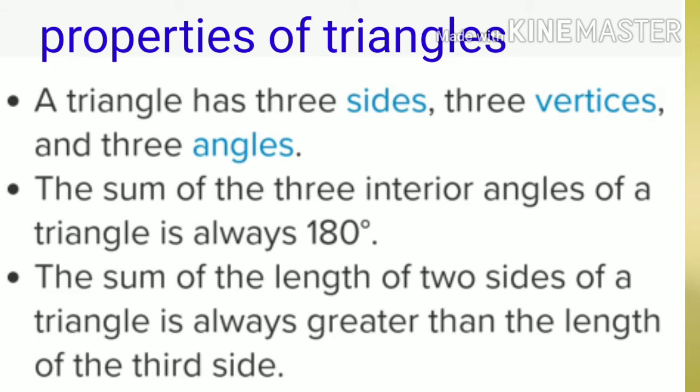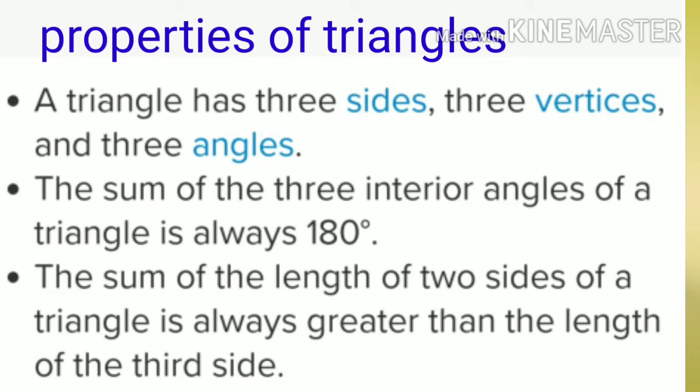This property also we discussed in 8th standard. The sum of angles of a triangle is always 180 degrees. A triangle has three angles and the sum of angles of a triangle is 180 degrees. That means if you add the three angles of a triangle, then the sum, that means the addition, is 180 degrees. In 8th standard, we used this property many times while solving sums. So this is an important property of the triangle. The sum of all three angles of a triangle is always 180 degrees.